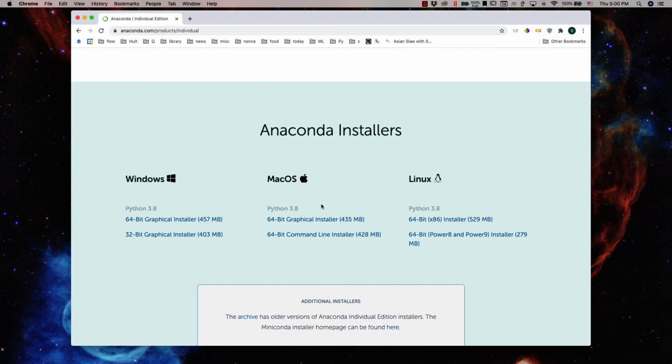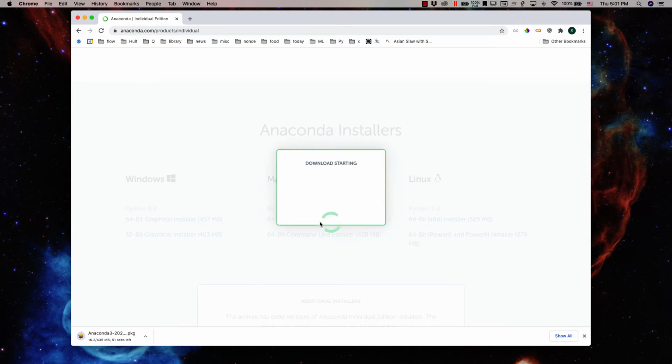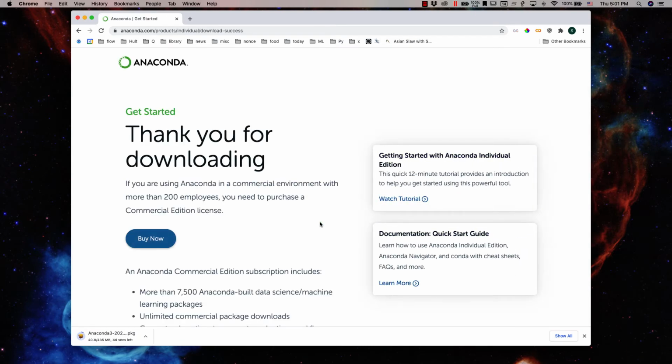For the Mac, you can see that we're talking about Python version 3.8, which is one of the most recent fully vetted versions of Python. There's a graphical installer and a command line installer. For us, I think the graphical installer is the best. Notice that it's almost half a gigabyte, so it will take a few seconds to download. So I'll pause for a bit while we download.